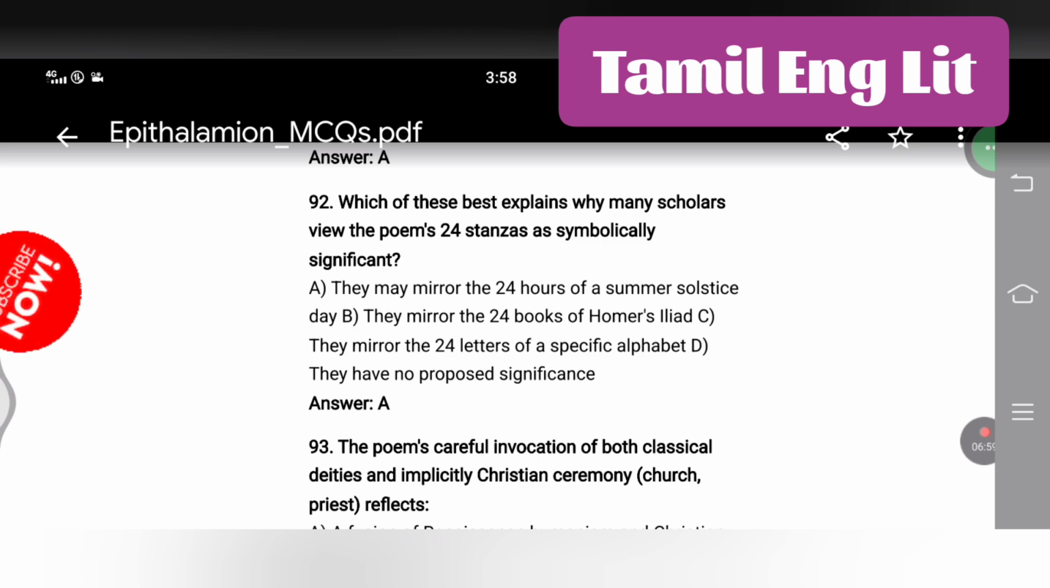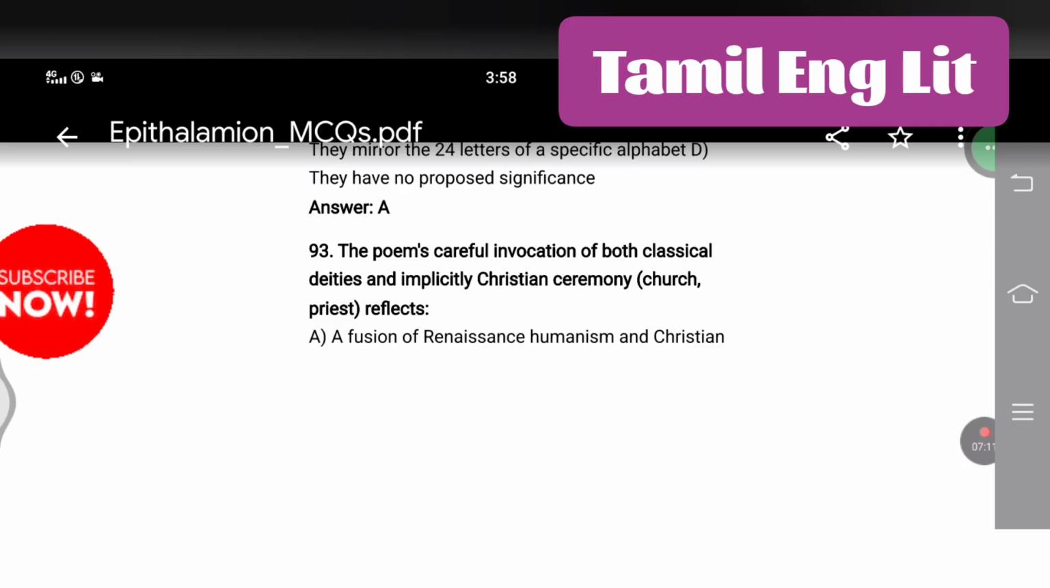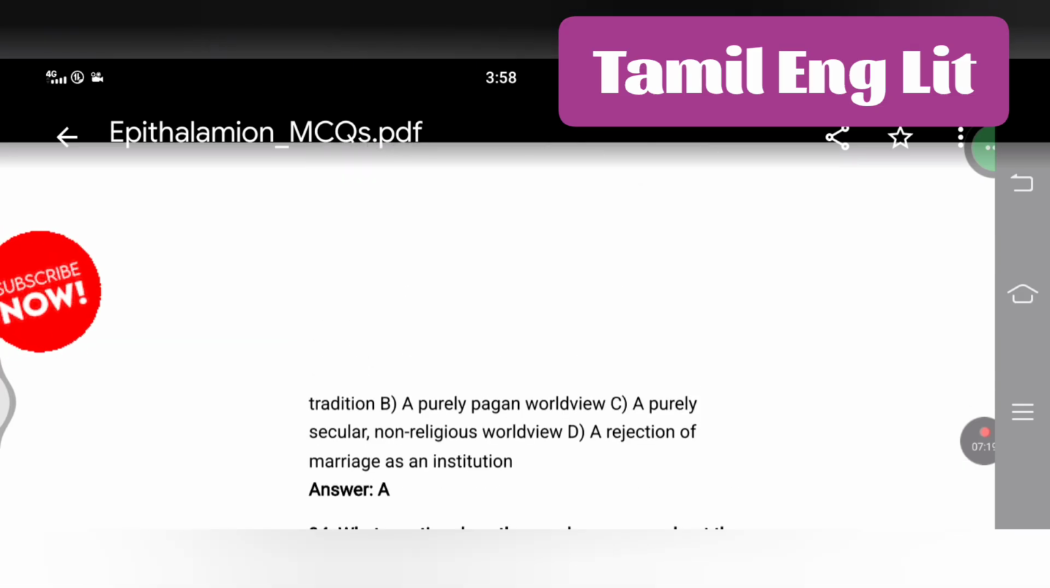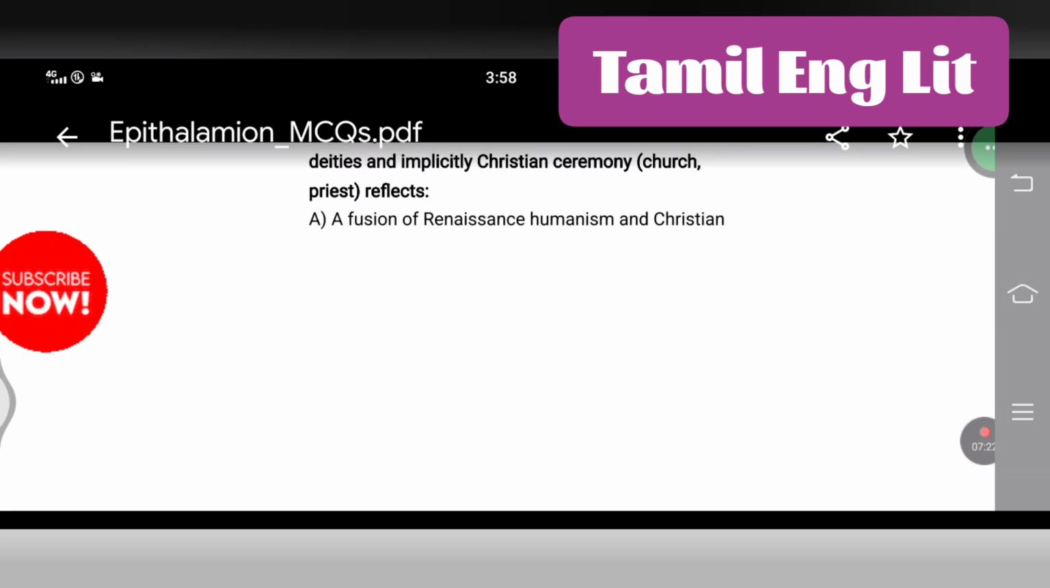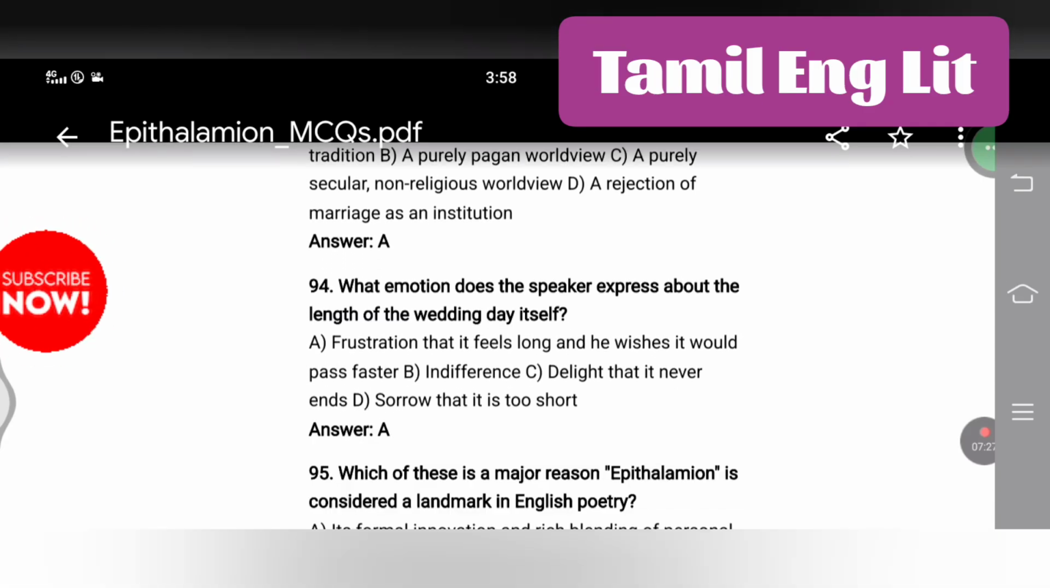Which of these best explains why many scholars view the poem's 24 stanzas as symbolically significant? They may mirror the 24 hours of a summer solstice day. The poem's careful invocation of both classical deities and implicitly Christian ceremony, church and priest, reflects a fusion of Renaissance humanism and Christian tradition. What emotion does the speaker express about the length of the wedding day itself? Frustration that it feels long and he wishes it would pass faster.